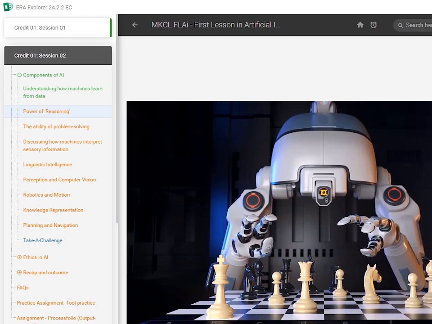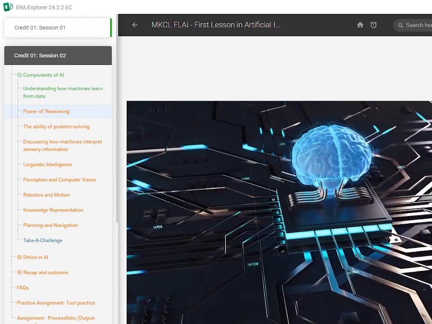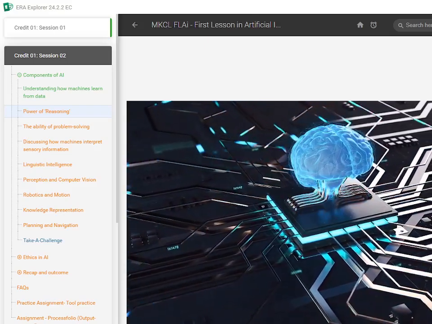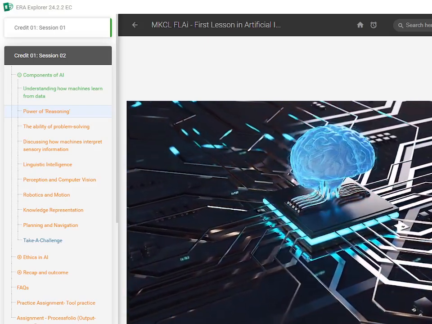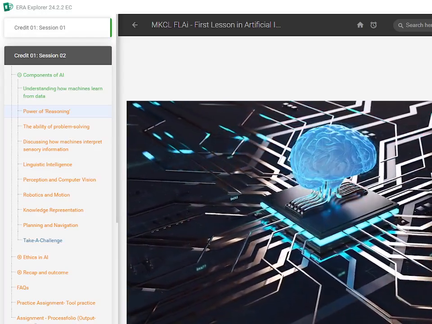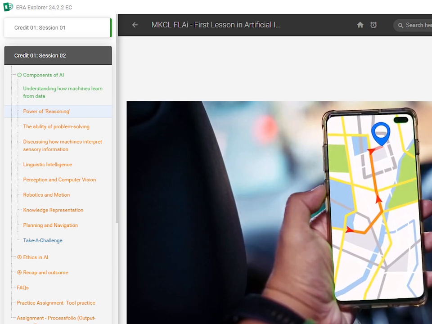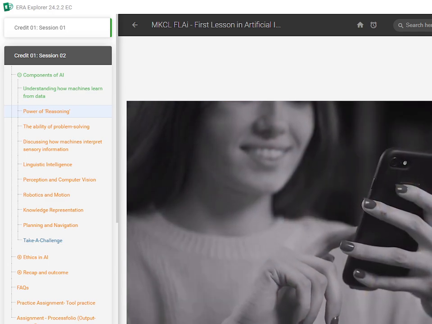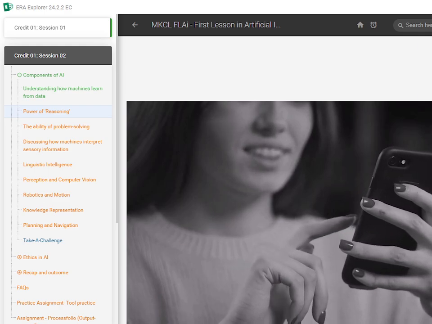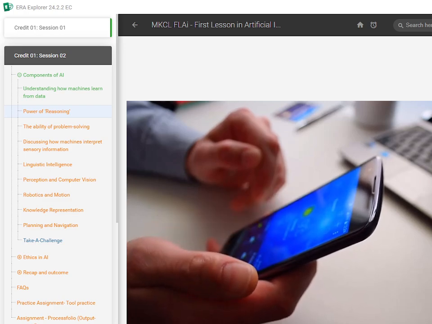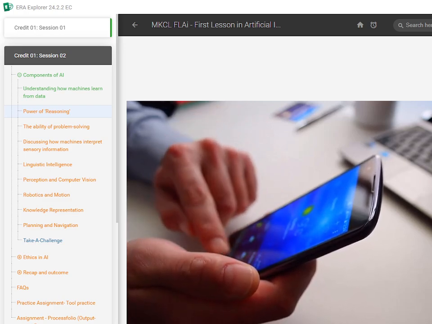It's a fascinating area of AI that's pushing the boundaries of what machines can do and helping us navigate our complex world in new and exciting ways. So next time you use a navigation app, receive a product recommendation, or see a weather prediction, remember, that's the power of reasoning in AI at work.